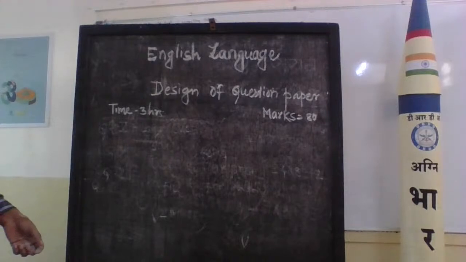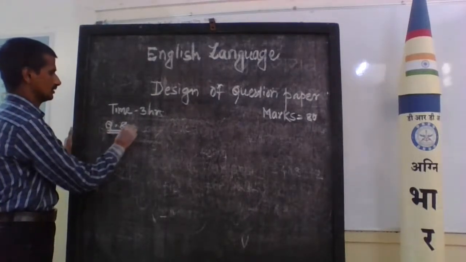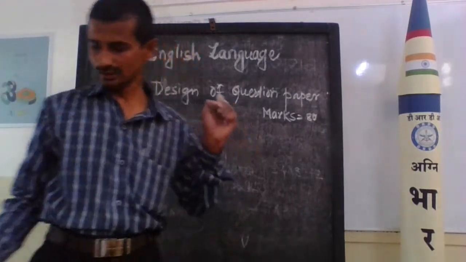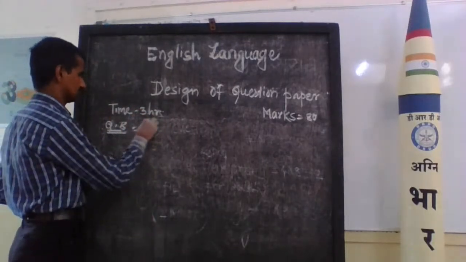Now we turn to question number 8, that is story writing.